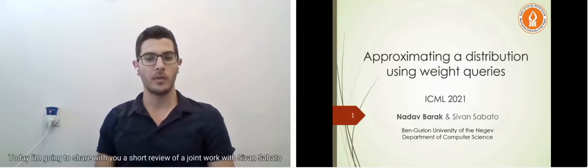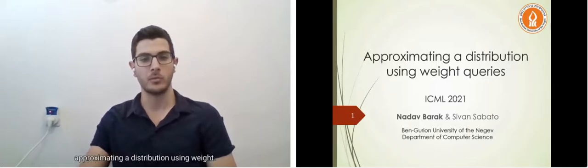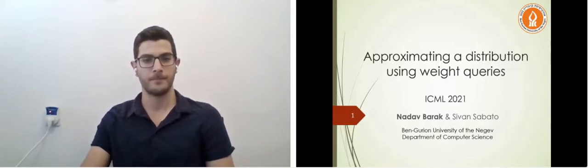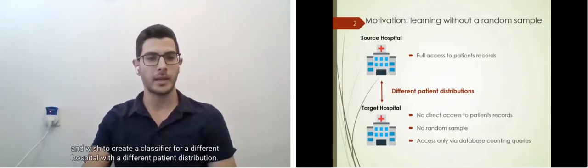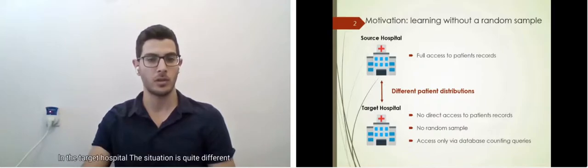Today I'm going to share with you a short review of a joint work with Sivan Sabato, approximating a distribution using weight curves. Imagine the following scenario. You are a researcher with full access to a big hospital patient records and wish to create a classifier for a different hospital with a different patient distribution.